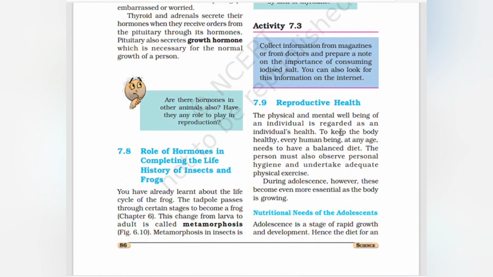Reproductive health. The physical and mental well-being of an individual is regarded as the individual's health. To keep the body healthy, every human being at any age needs to have a balanced diet.